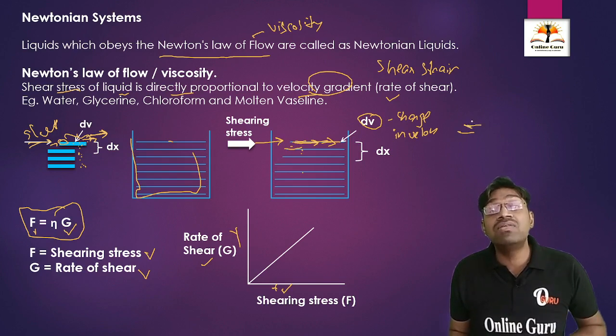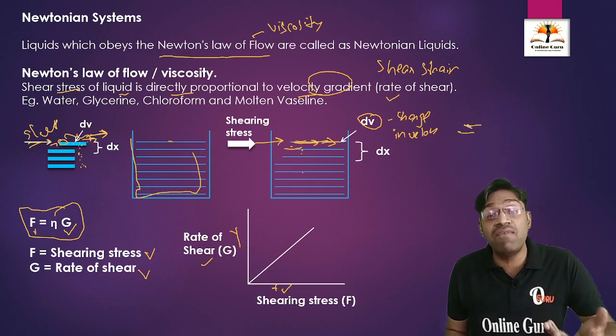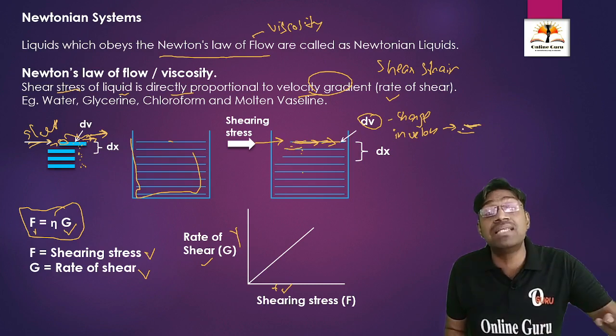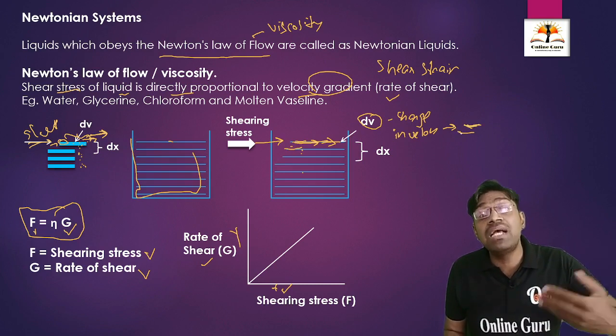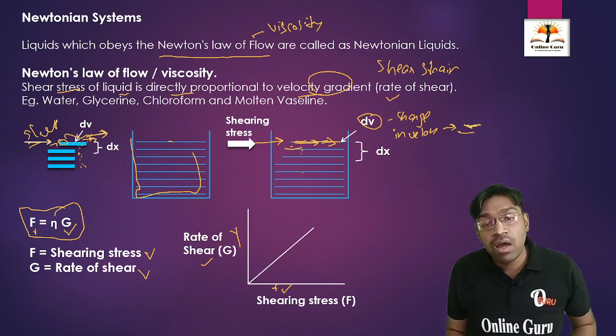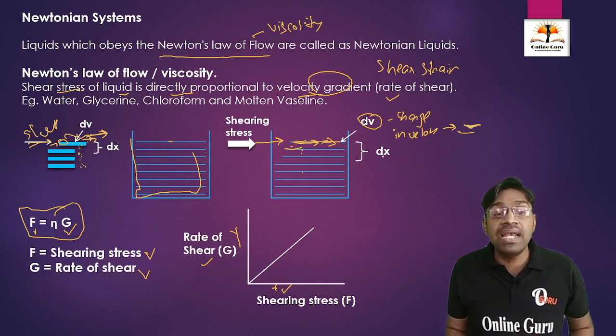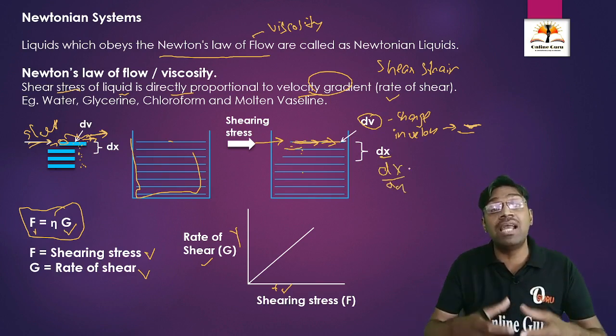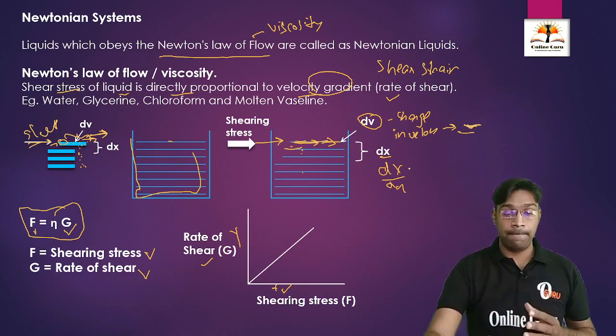It is going to have some change in velocity, or an increase in velocity. But when we apply pressure, how much this upper layer of the liquid has been displaced, how much distance it has covered or traveled, we are also going to calculate. It will be indicated by dx. Therefore, the rate of shear will be dV upon dx. This indicates the rate of shear, that is shear strain.